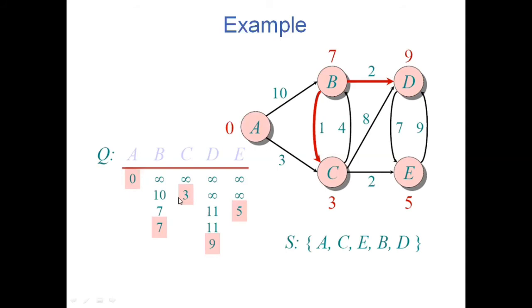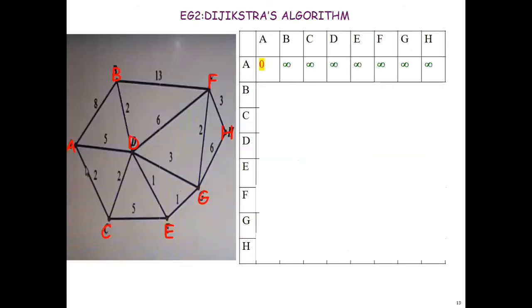So here you have calculated the distance A to C, the minimum distance. Then from C, is there any path existing to other vertices? You should check. And if the weight is a smaller value after adding the edge weight and the minimum distance of that corresponding vertex, then you update the weights of the other vertices. This is the procedure you are following in Dijkstra's algorithm. We'll see one more example.